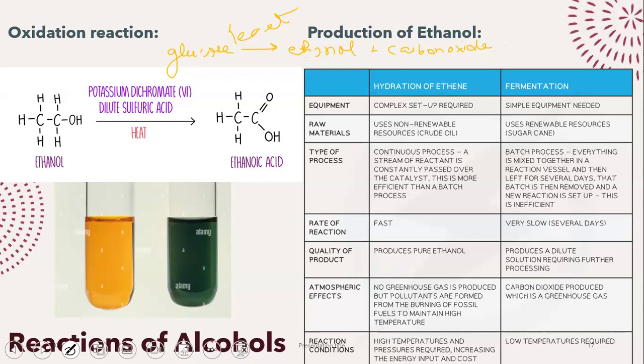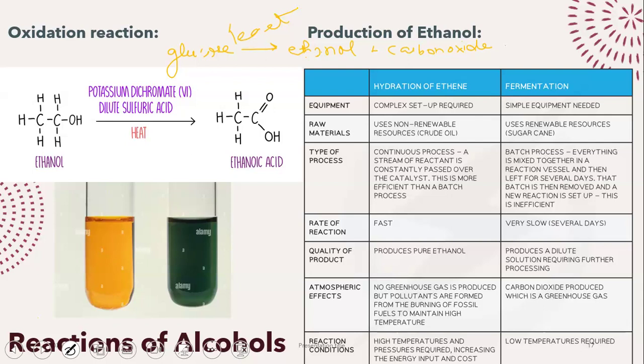The yeast cannot be reused, so you have to start the reaction all over again, right? Hydration of ethene is a fast reaction. We are using a catalyst, we're doing it inside the lab. It's a fast reaction. Fermentation is quite a slow reaction because obviously the yeast are the ones that have to do the job, so they'll take their time.